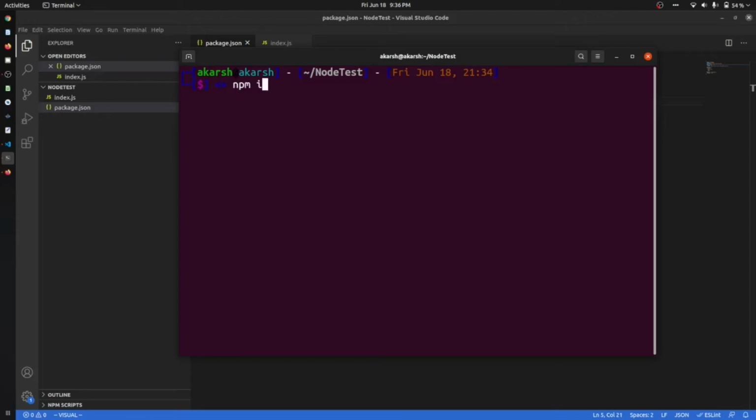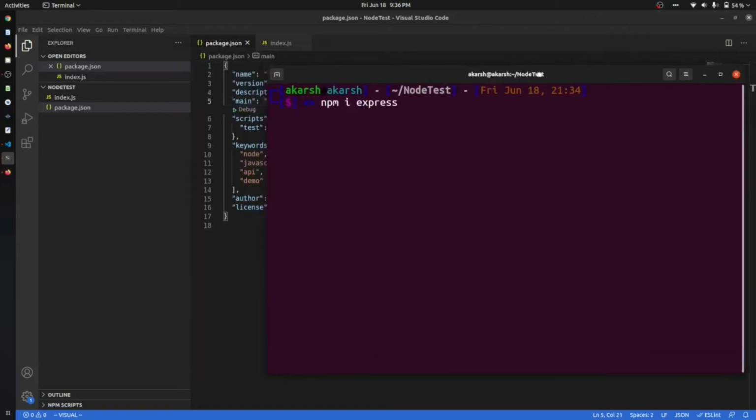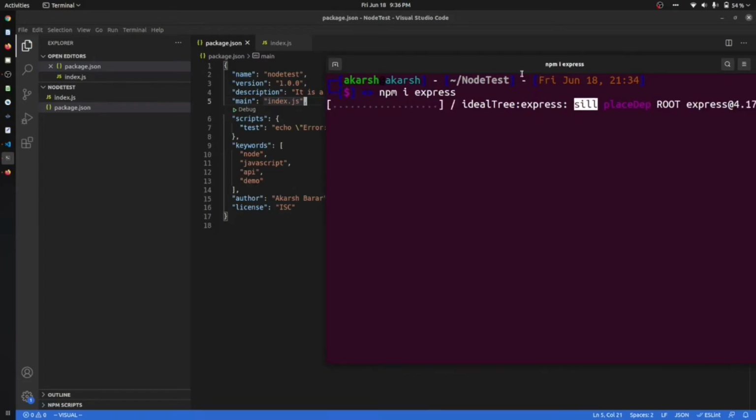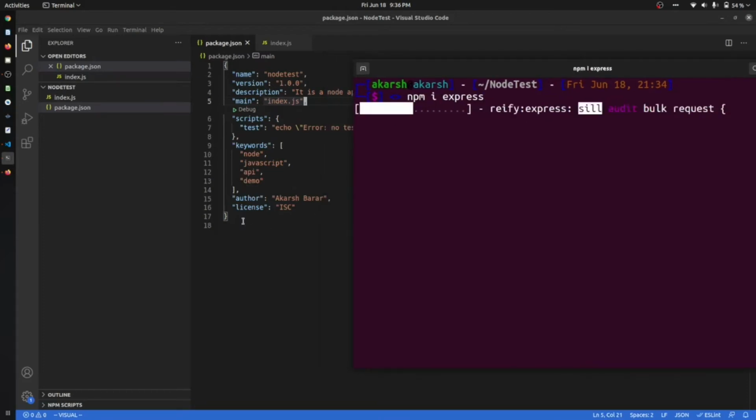So npm i or install, you can type install also and you can type i also, both of them are equal. So I am typing npm i express. First have a look at this package.json file. There is nothing related to express. After I have entered this npm i, just watch this part. It is installing my dependencies. Once it has installed, you can see the changes in the package.json.